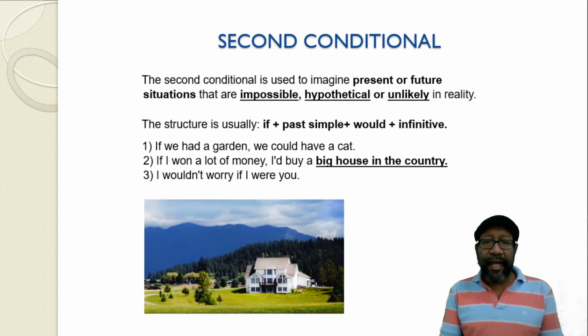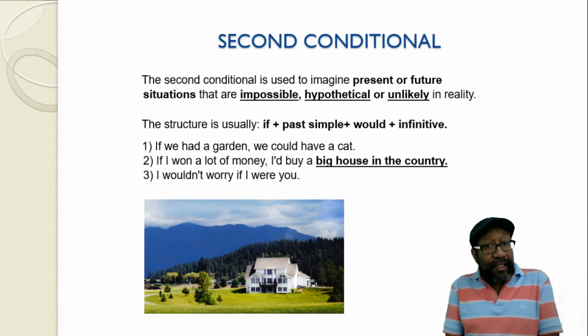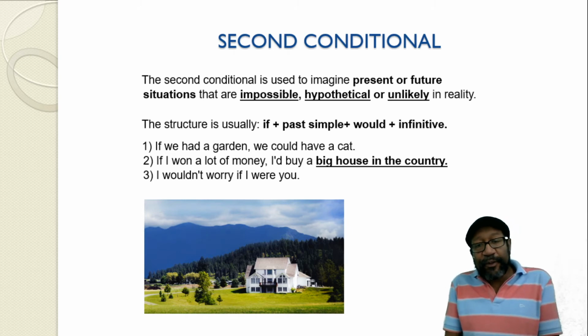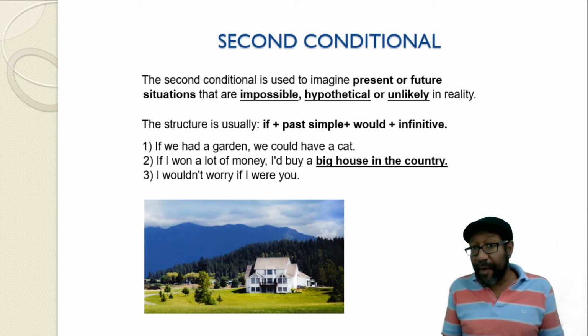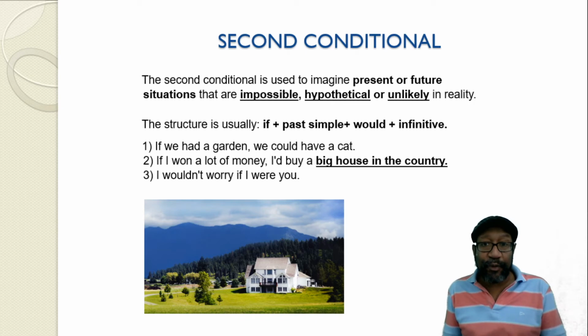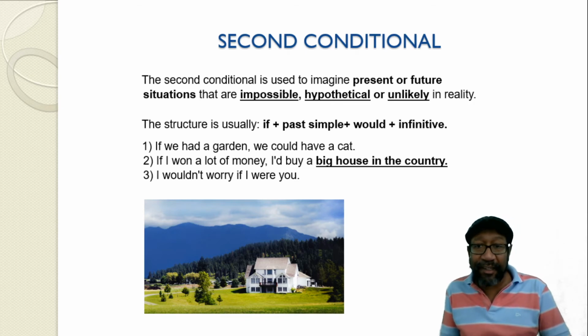If we had a garden, we could have a cat. So it means that the person is not alone, because it's we. The people don't have a garden, so they don't have a cat because they cannot have a cat in an apartment, in their point of view. Some people might disagree with that.